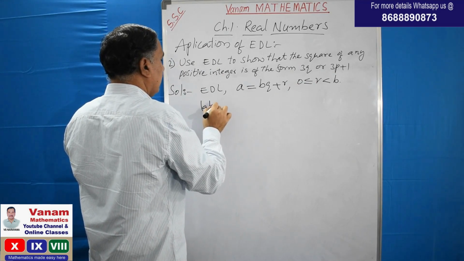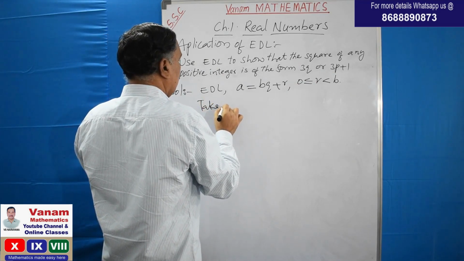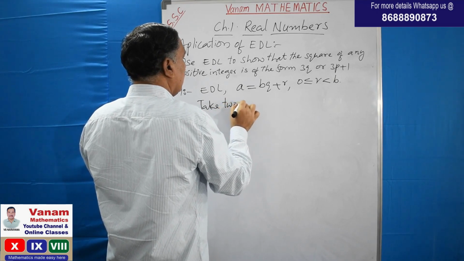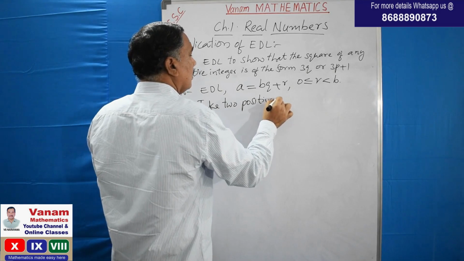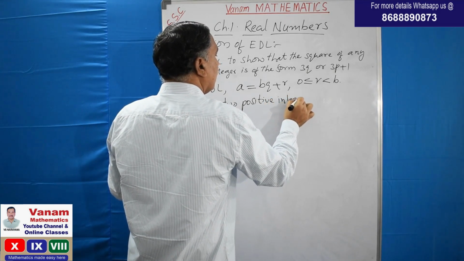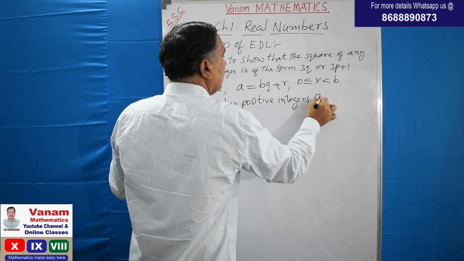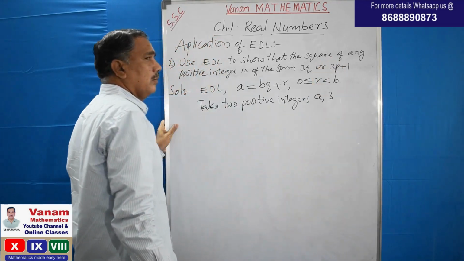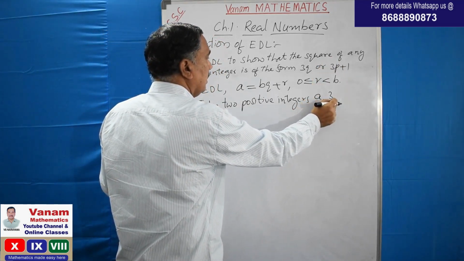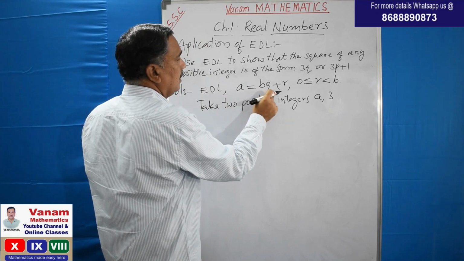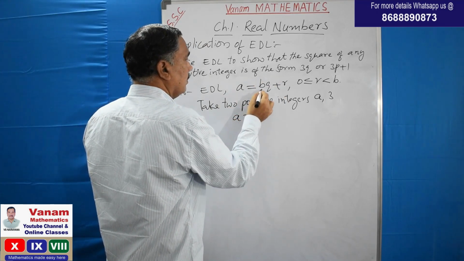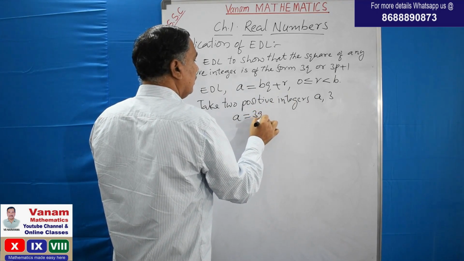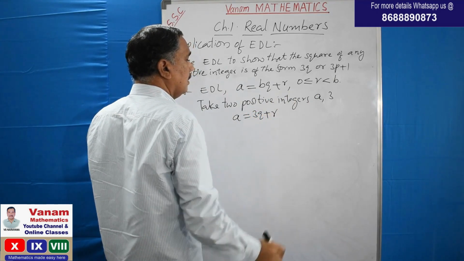Take two positive integers, a comma 3. That means when a is divided by 3, you will get the quotient q and the remainder r. Therefore a is equal to 3q plus r.